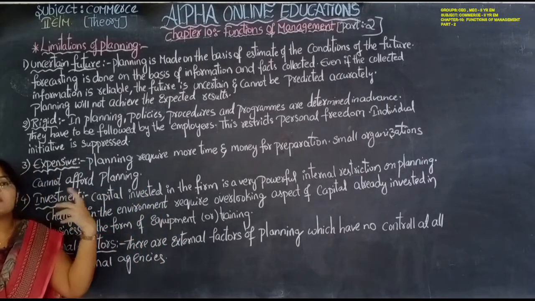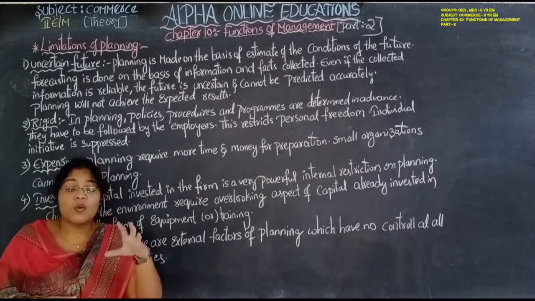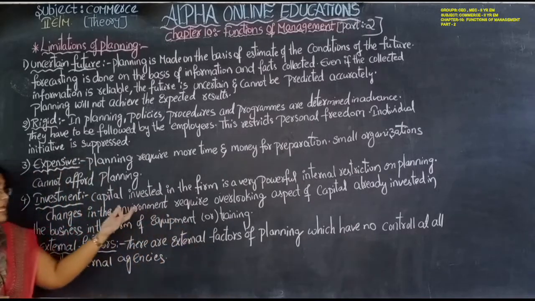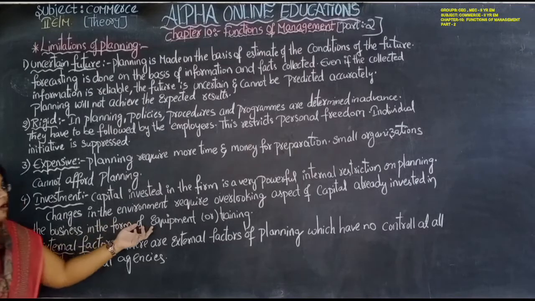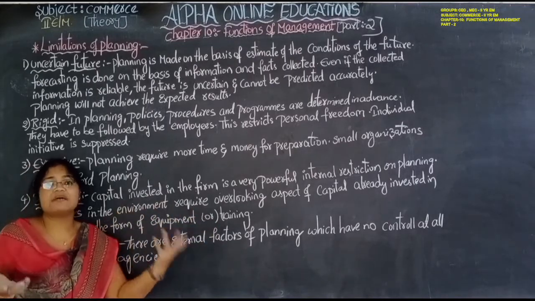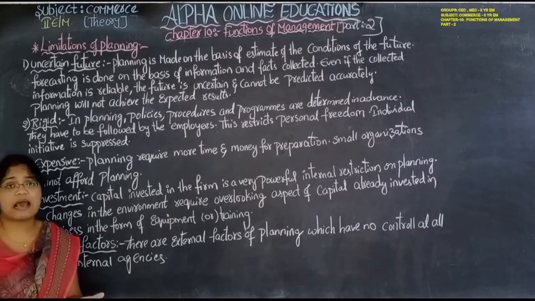While making the plan, the manager has to think about the capital amount, where they have invested, whether they have purchased equipment, or whether they have given some training, where they have spent their capital.